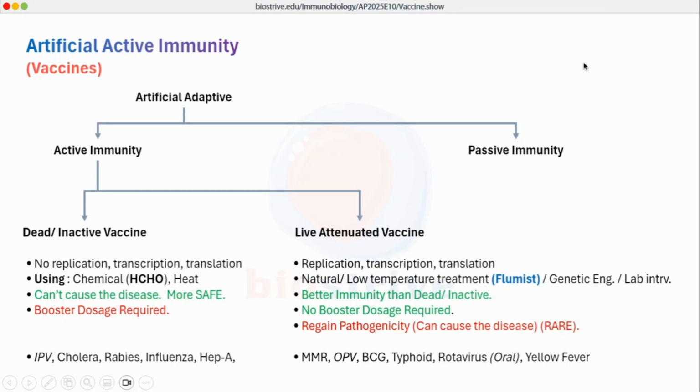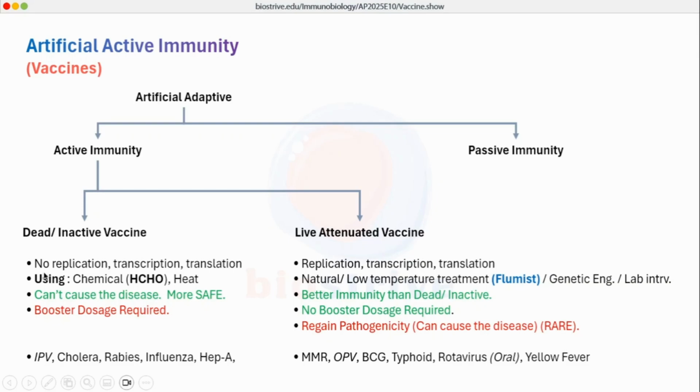Now come to classification of vaccines. Vaccines can be classified into two main types. First is dead and inactive vaccine. Another one is live and attenuated vaccine. As the name indicates, in case of dead vaccines or inactive vaccines, there will be no replication, transcription or translation of the pathogen. And in case of live attenuated vaccine, the pathogen is very much able to replicate, very much able to transcribe and translate its own proteins. And how is this achieved?